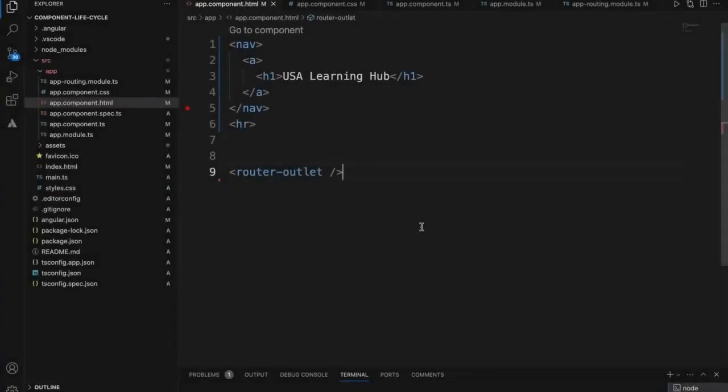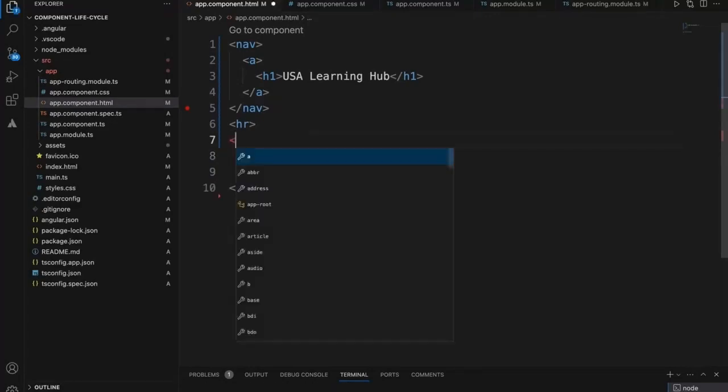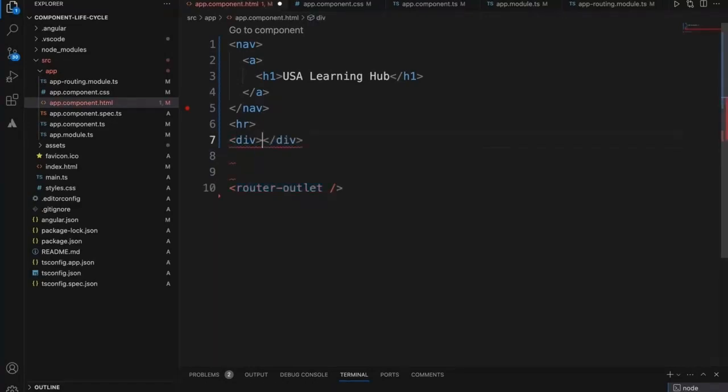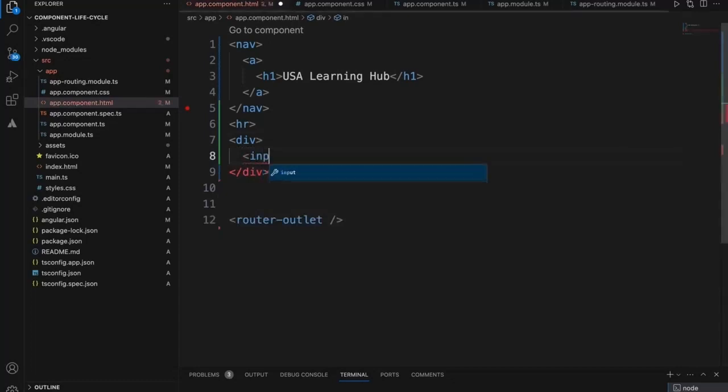Now let's write the real-time code to understand the constructor and ngOnInit together. Let me start by adding some code changes so it will be easy to understand. Let me just start with a div. Type text, I need a text box. This is an Angular directive.